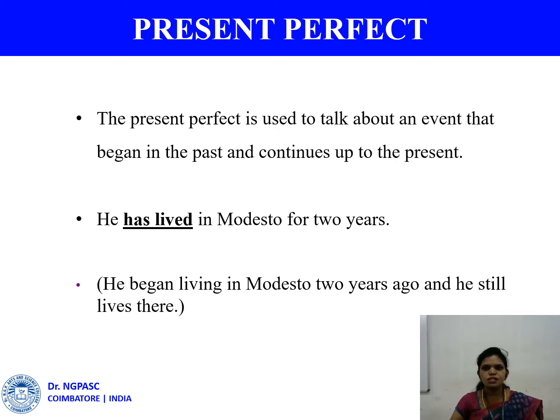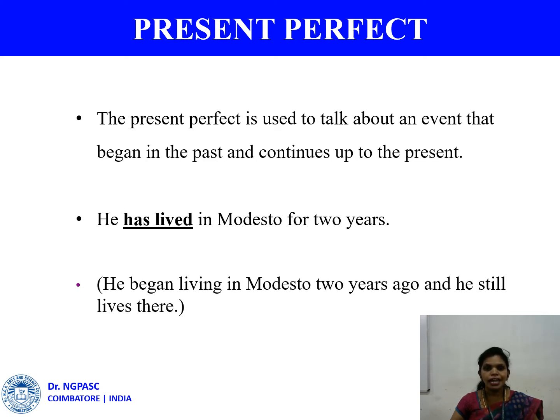So we use the present perfect tense to talk about any event or incident that started in the past and is still continuing at the present time. Example, he has lived in Modesto for 2 years. So how long has he lived there? 2 years. His action of living started in the past, and he has been in Modesto for 2 years. So he began living in Modesto 2 years ago and he still lives there. So his action of living is still going on.